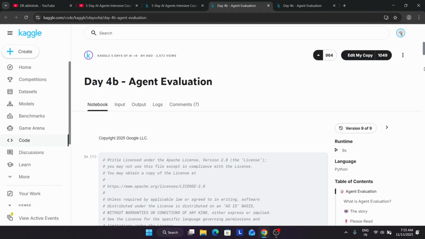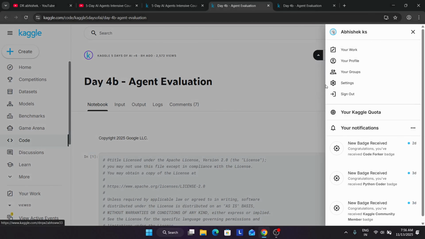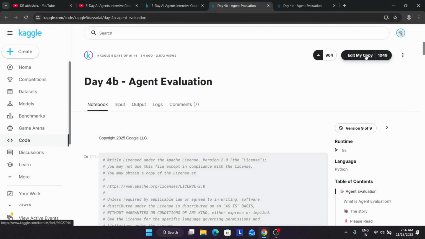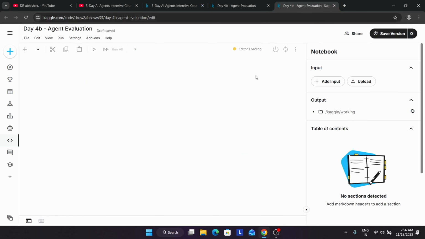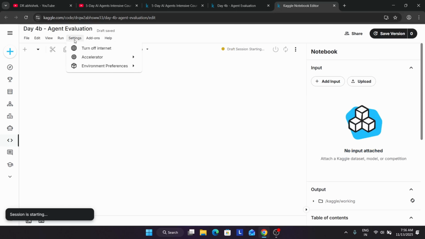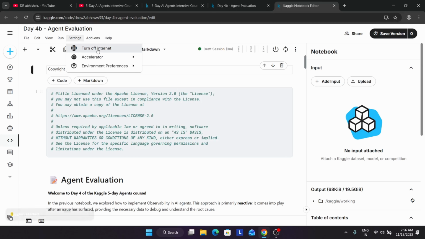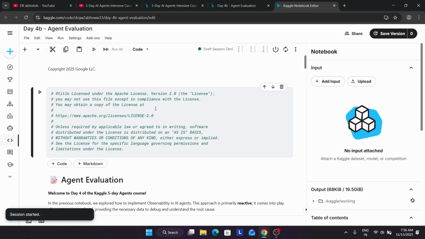Now many of you are saying you are unable to modify the file. In that case, come over to your profile, go to the settings, and verify your phone number. And many of you are getting an internet denied issue, which I am covering. First of all, let's open it. If you are getting internet connection denied, click on the settings, and if the internet was turned off by mistake, click on turn on. Or do one thing: click on restart notebook. By default, the session will be in a stopped state.